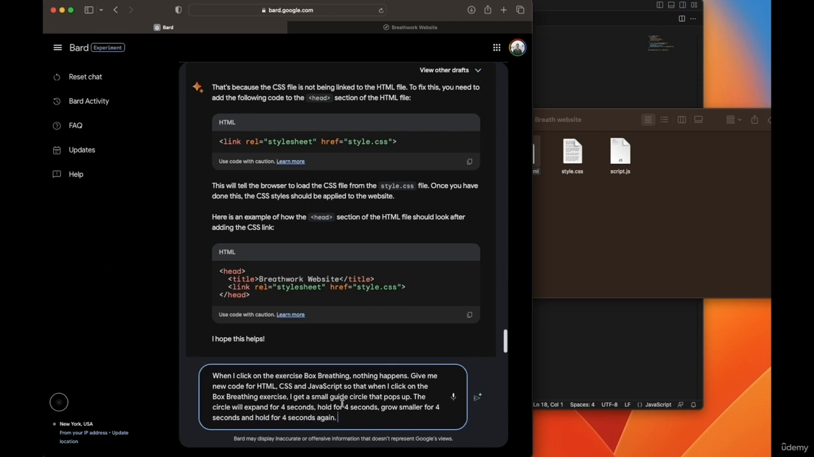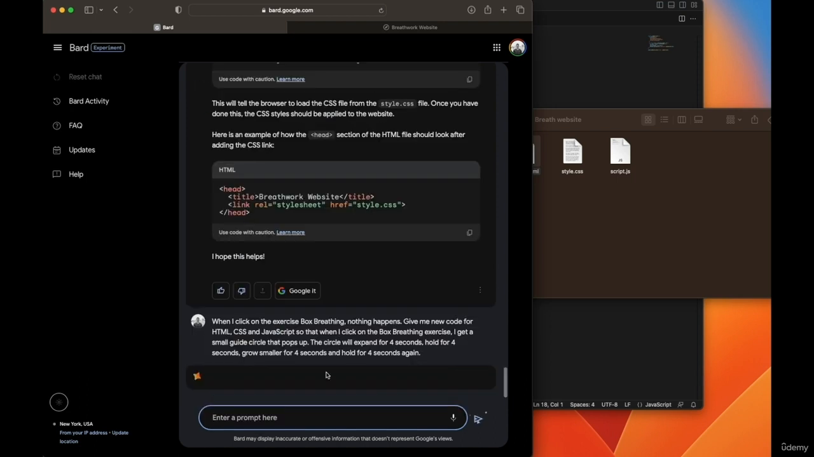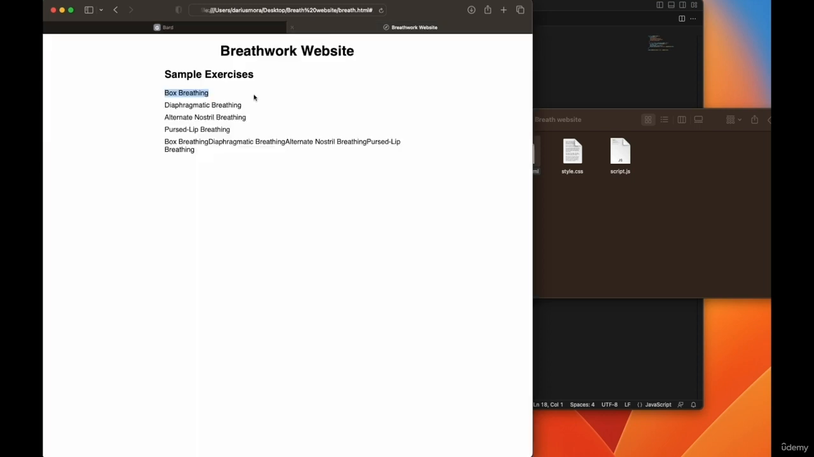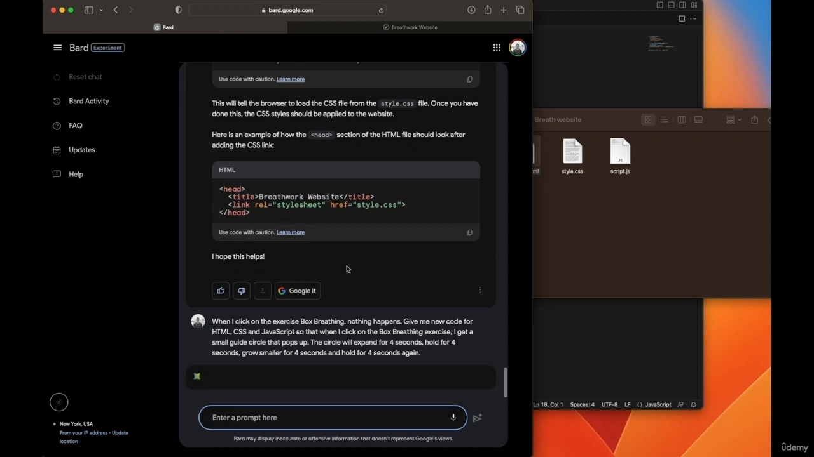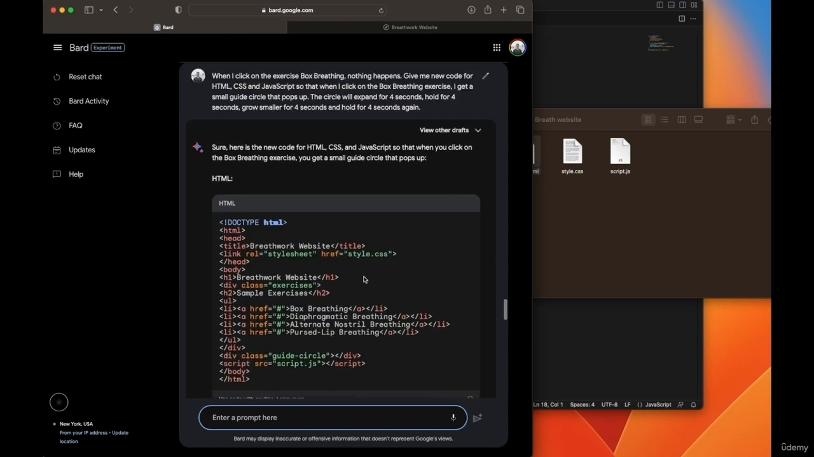So this is a pretty complex thing I'm asking it to do. I don't know if it will be able to write that kind of code for me, but we're going to try. We're going to see if it works. If not, that's okay. At least we got our basic, beautiful, not so beautiful breathwork website. But if it works, it'll be impressive. So here we go.